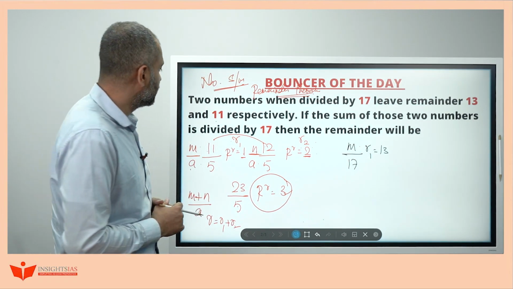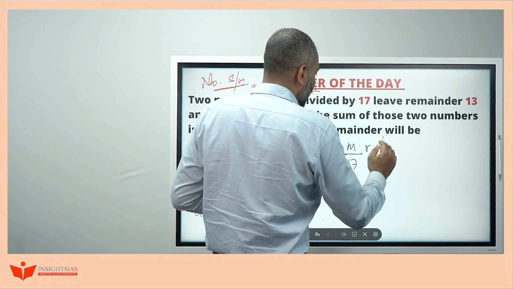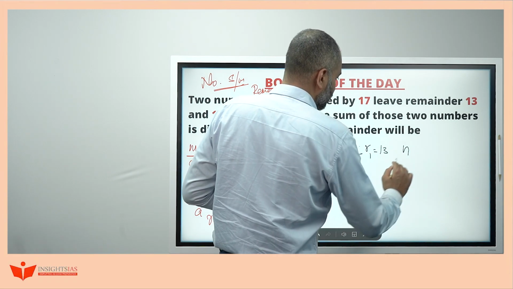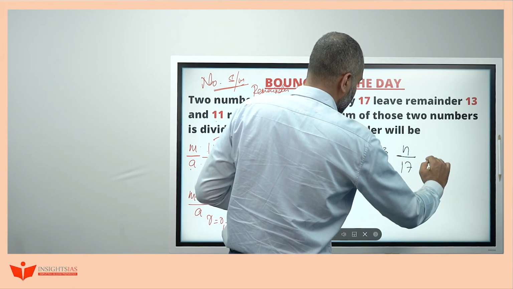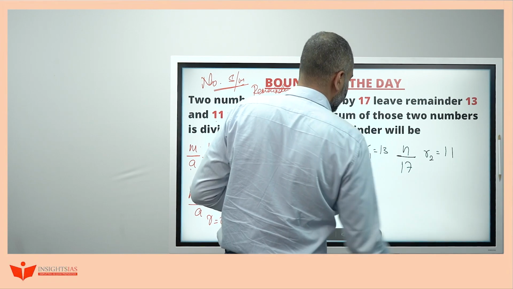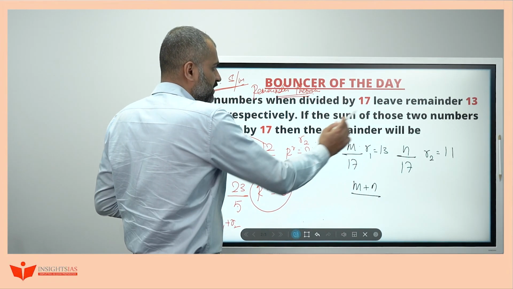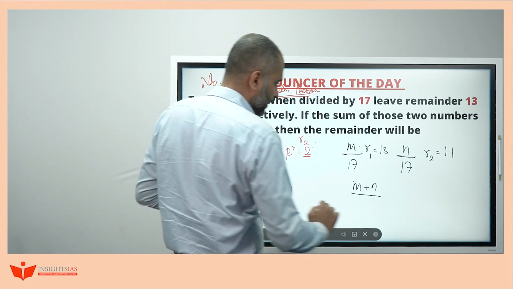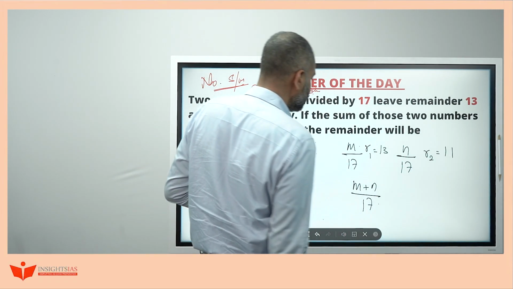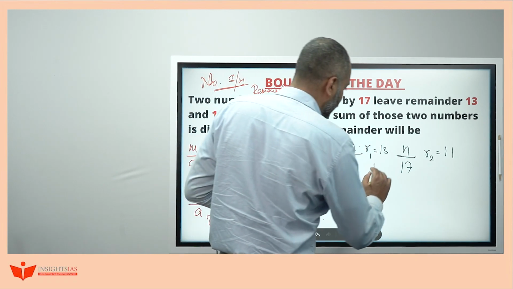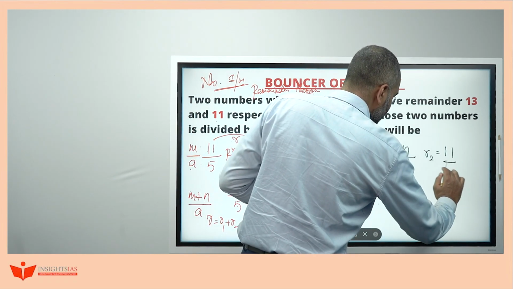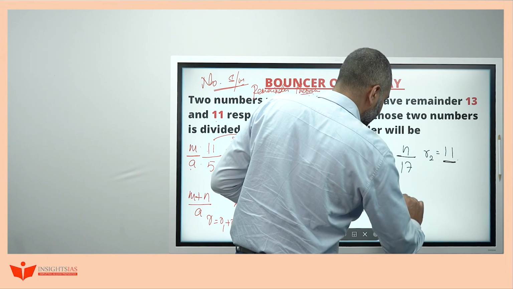Another number n, when you divide by the same 17, R2 is equal to 11. If the sum of those two numbers is divided by 17, what will the remainder be? Remainder also gets added up. See, 13 plus 11, that is 24.